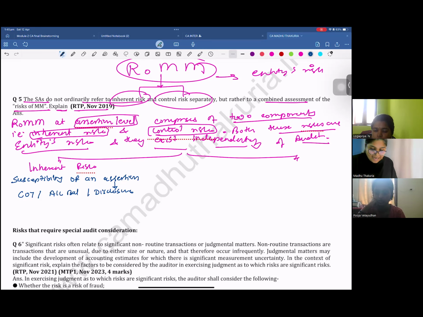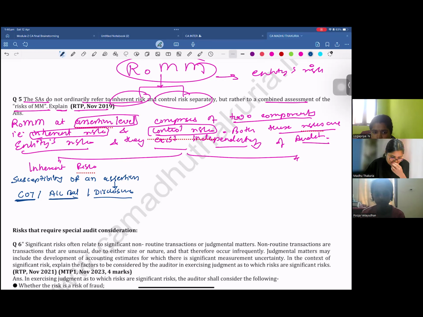A client can make assertions for a class of transaction, for example, sales, purchase, or for account balance, for example, debtors, creditors, or for any disclosures in the notes to account. Where do you see the disclosures? In the notes to account, right? But what is the inherent risk?